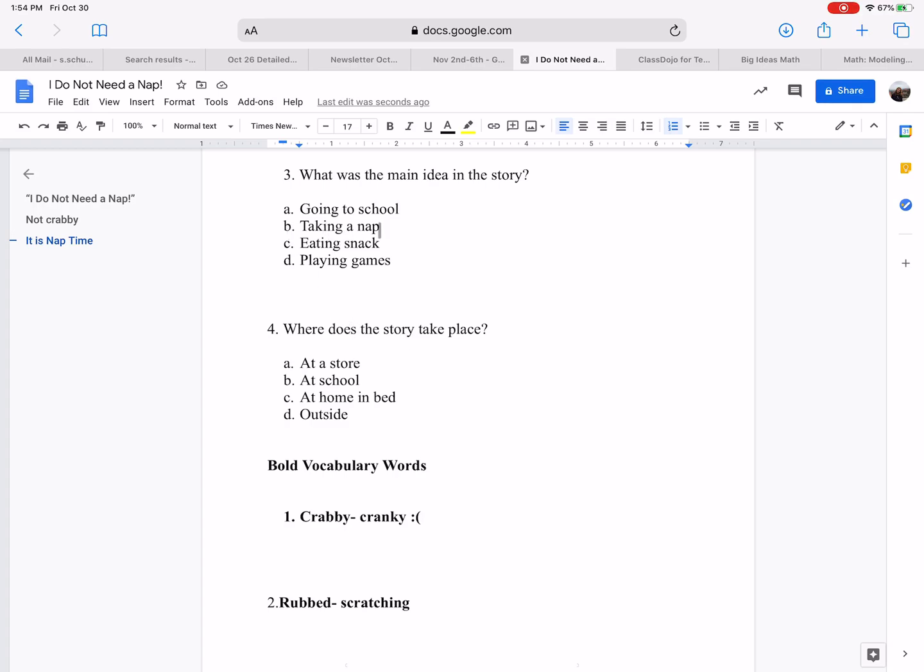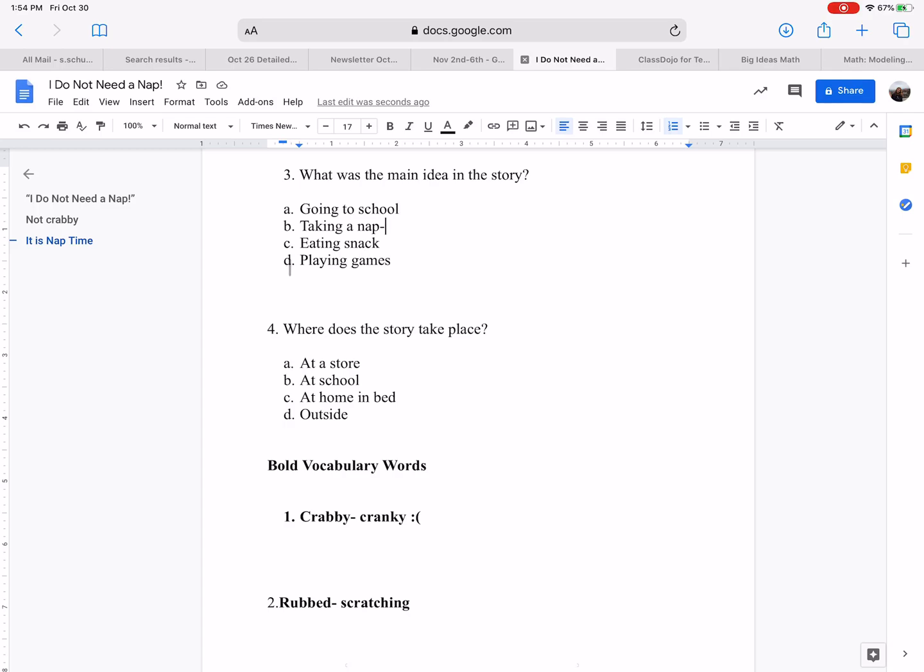B, taking a nap. Now that it did, so I'm going to put a little dash right here because that's a really good answer choice because it does talk about taking a nap, but we want to look at all the answer choices because that's what good smart test takers do. Option C, eating a snack. Now, did it mention food at all in the passage? Not at all.